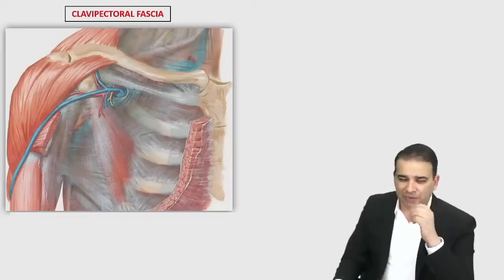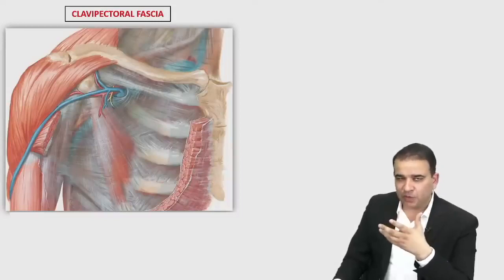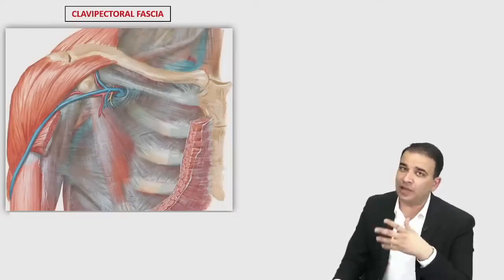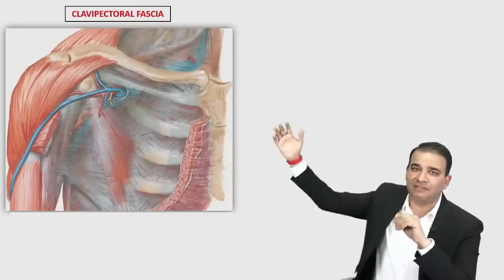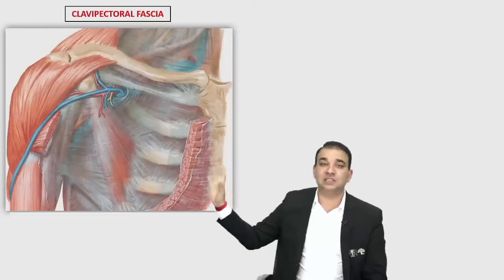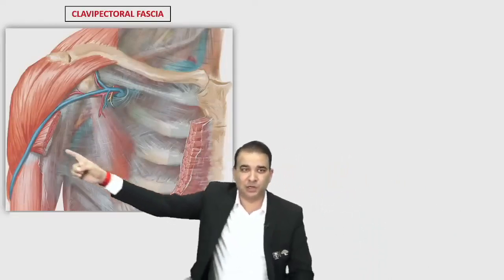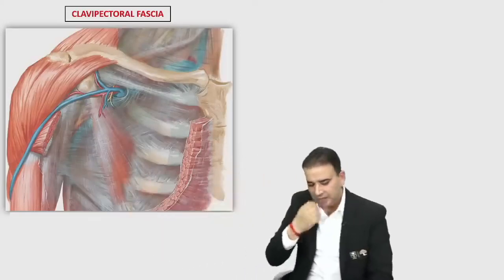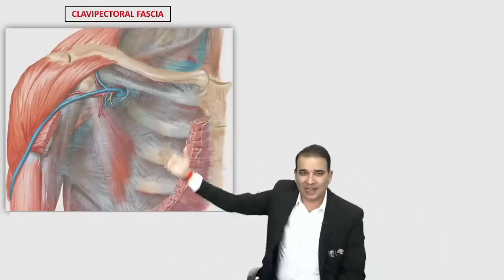Now, clavipectoral fascia. It is a question which is asked as an image-based question also, and normally as well. The clavipectoral fascia is the fascia extending from the clavicle and covering the pectoral muscle. In this image, the pectoralis major muscle is removed. You can see the cut fibers and the insertion removed. The entire translucent fascia over there is the clavipectoral fascia.